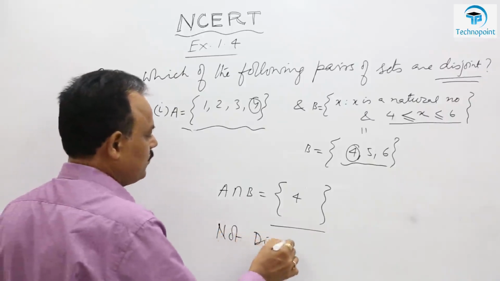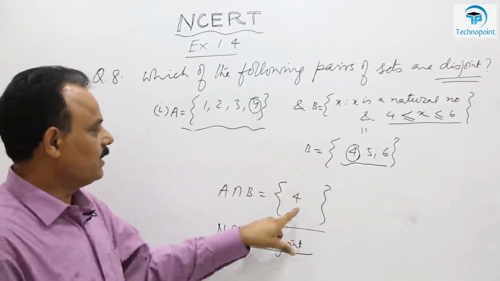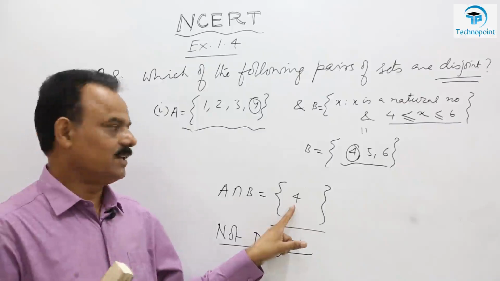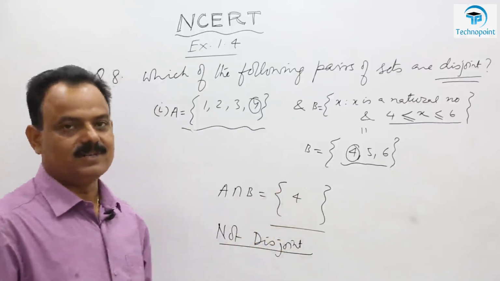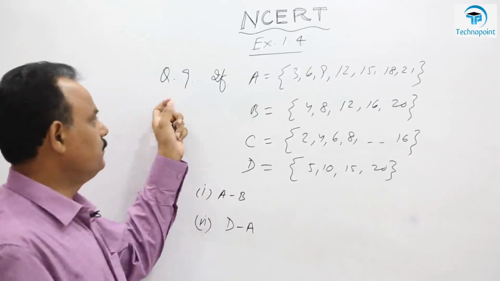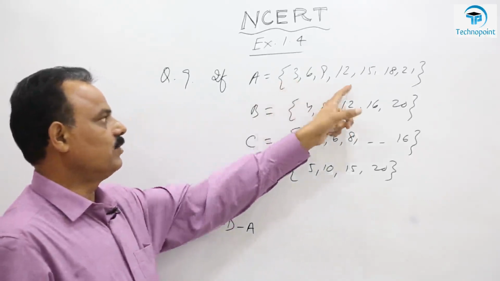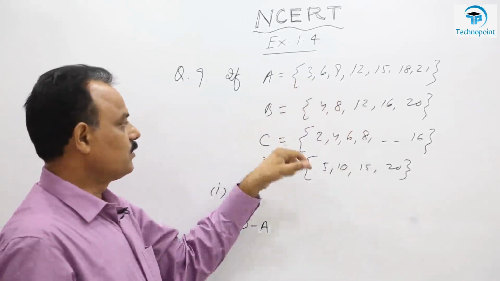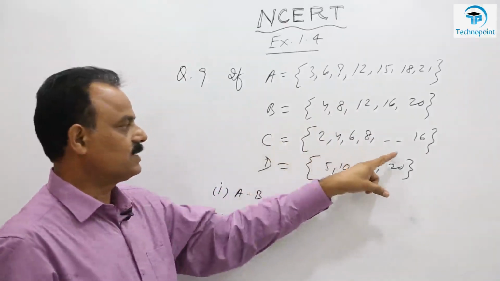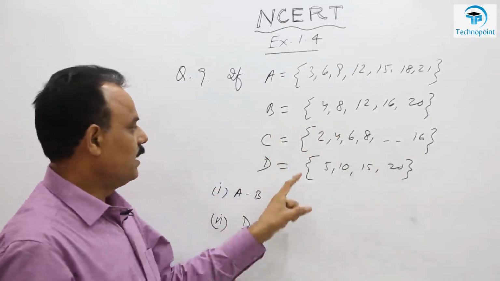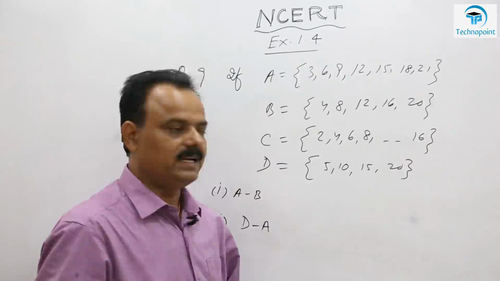Disjoint कब होता है? जब दोनों में कोई एलिमेंट कॉमन ना हो, लेकिन यहाँ एक एलिमेंट कॉमन आ गया, इसका मतलब ये डिसजॉइंट नहीं है. अगर ये भी ना आता, कोई एलिमेंट कॉमन ना आता, एम्प्टी सेट आता, तब डिसजॉइंट होता है. Now question number 9. A is given. A is a set having elements 3, 6, 9, 12, 15, 18, 21. B is also given whose elements are 4, 8, 12, 16, 20. C is also given whose elements are 2, 4, 6, 8 up to 16. And D is also given whose elements are 5, 10, 15 and 20.